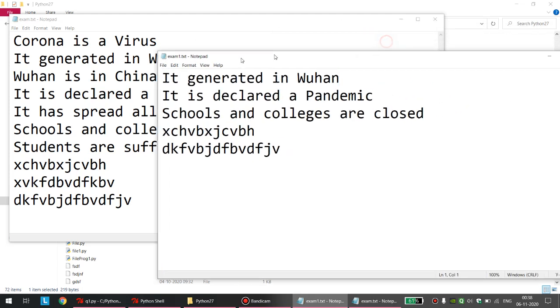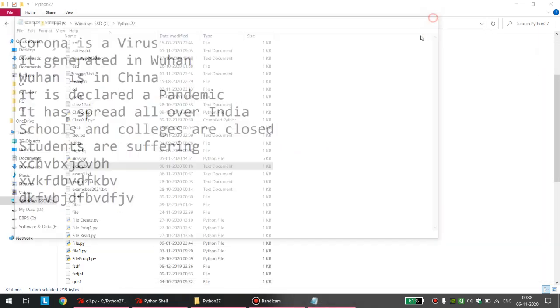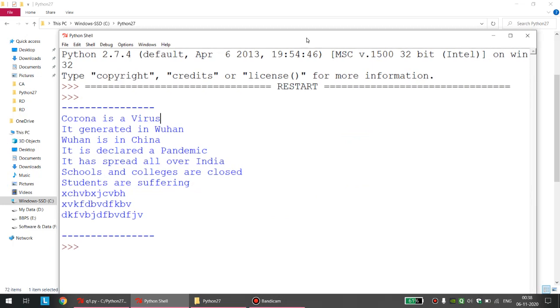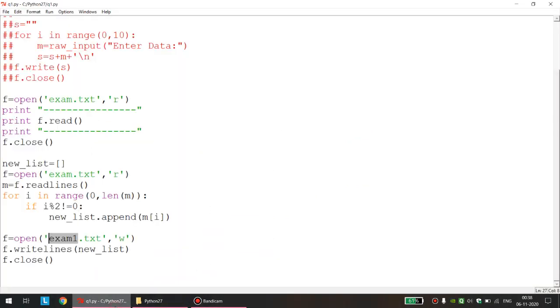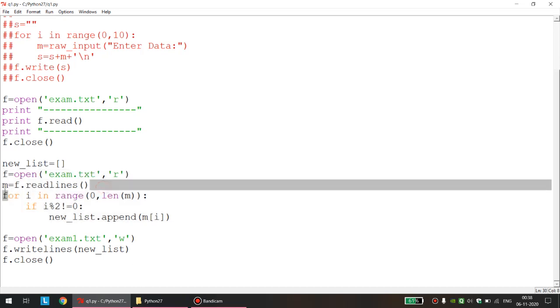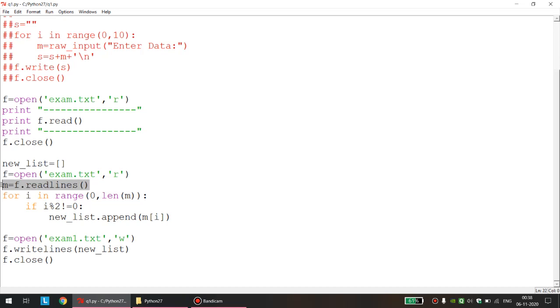Students, I hope this very nice, very logically sound program is clear to all of you. The main logic of the program lies here. I want even number lines, but I have saved all the lines in a list. List counting starts with 0.